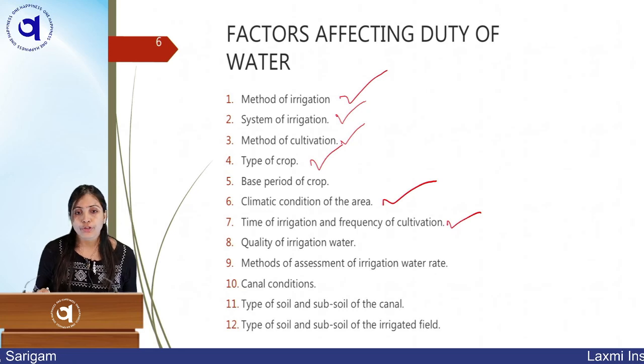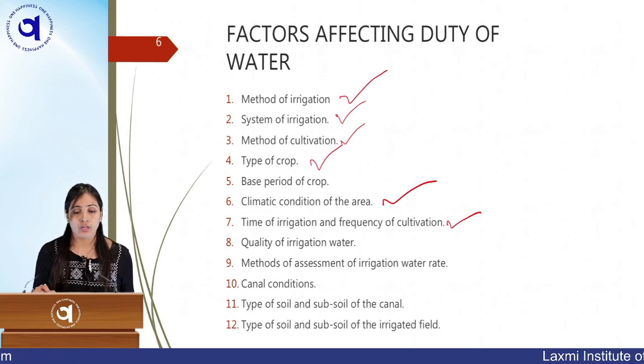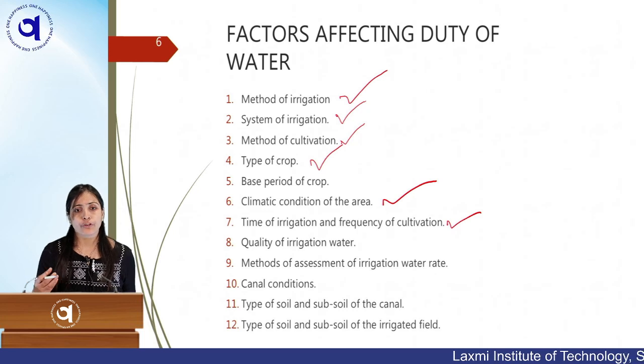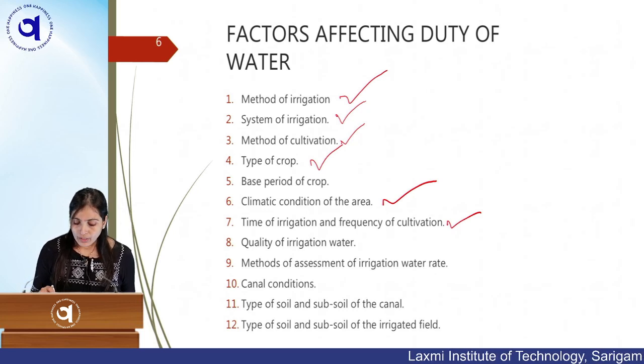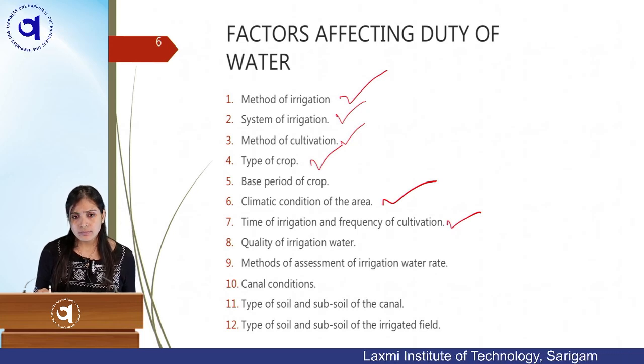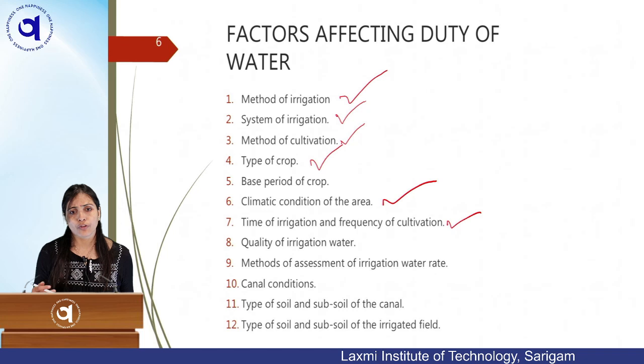So these things we will get into in the next slide. Then quality of irrigation water. Your duty is also affected by the quality of irrigation water. As we have said, in the standard it is said that you have to supply potable quality of water to the irrigable area. Okay. Then method of assessment of irrigation water rate. So at what rate you are irrigating your agricultural land.